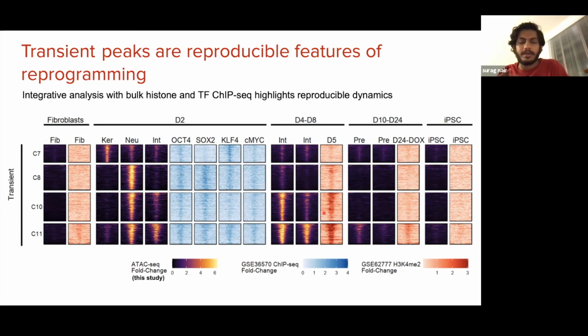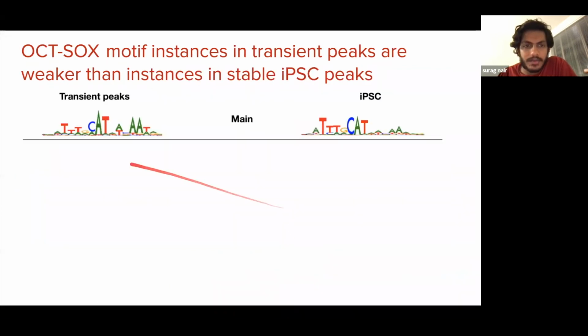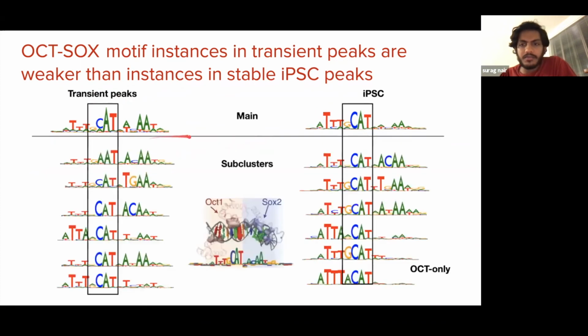And so we wanted to understand how we could explain these peaks using motifs and different affinities of motifs. We compared the motifs that we extracted from these transient peaks to motifs extracted from peaks of iPSC cells. Here I'm showing you the main motifs, those obtained from transient peaks versus those obtained from peaks in stable iPSC cell lines. When we break these motifs down further into subclusters, you can see that there are subtle differences between these categories.